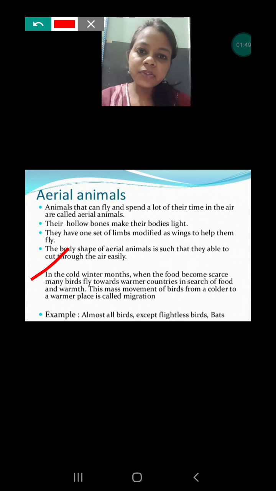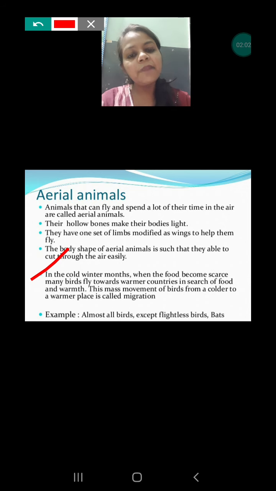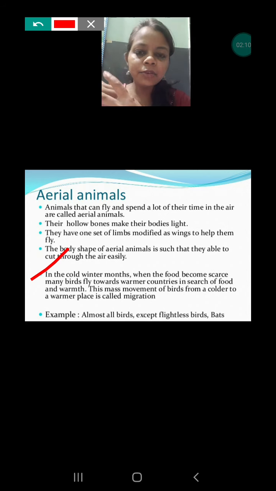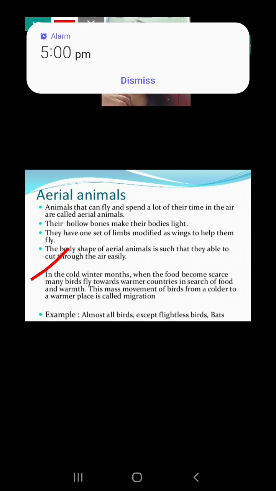Most of the birds change their place during the winter season to protect themselves from the cold winter, because they don't get enough food or shelter. That's why they have to change their place. They have to move from the cold place to a warmer place so that they can lay eggs, reproduce, and find food or shelter also. So most of the birds used to migrate. Let's discuss one by one.